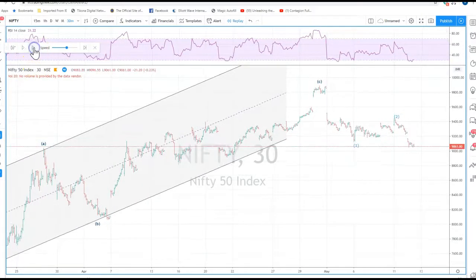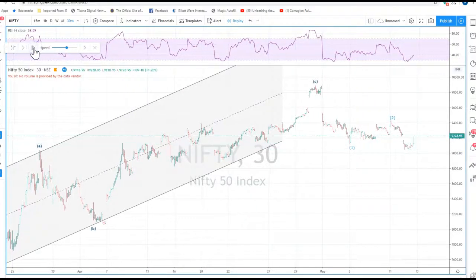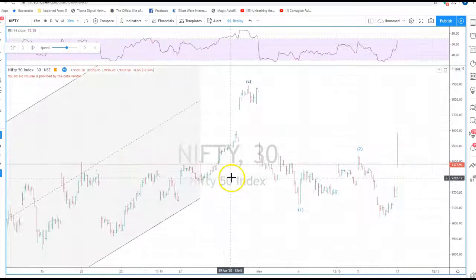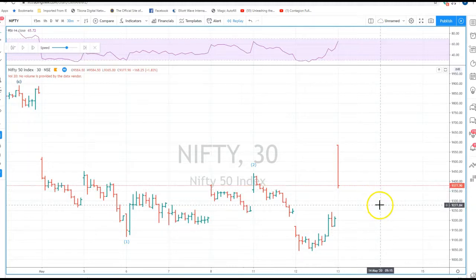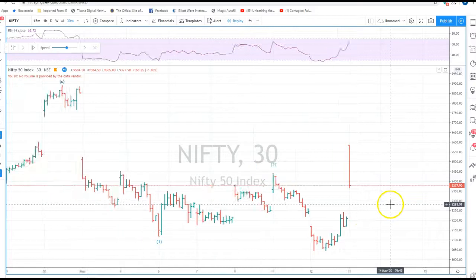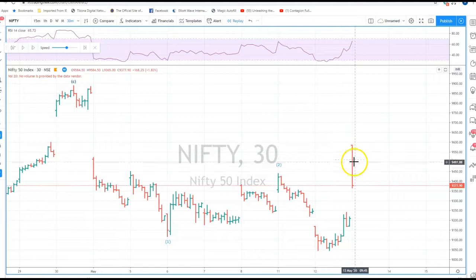And during the same day, however, Nifty started to recover, and it recovered and it closed there. And the next day, it just shot up after the Prime Minister's announcement of a stimulus. So this threw a spanner in the works is what was happening to the wave count. But if you see, this was the high of that day, and the Nifty started to come down again.